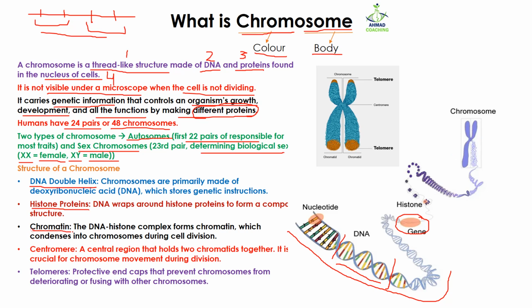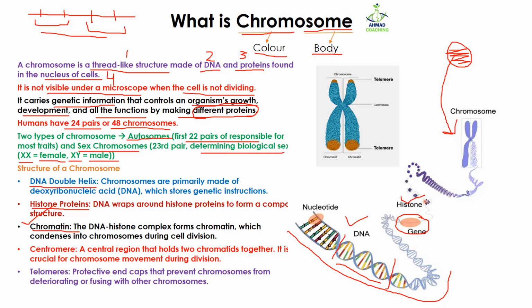Then comes the chromatin, the DNA histone complex that forms chromatin. Chromatin is a thread-like structure in a nucleus. Like I said, the chromosome is not present in the form of chromosome, but it is present in the form of a thread, and this thread is known as chromatin. This chromatin is made up of DNA and histone proteins. But as soon as the cell starts to divide, this chromatin is going to condense and it's going to form a chromosome. And then you can see this chromosome.